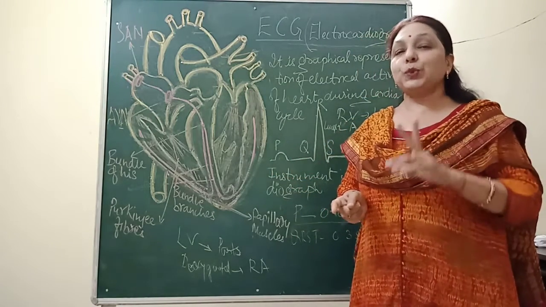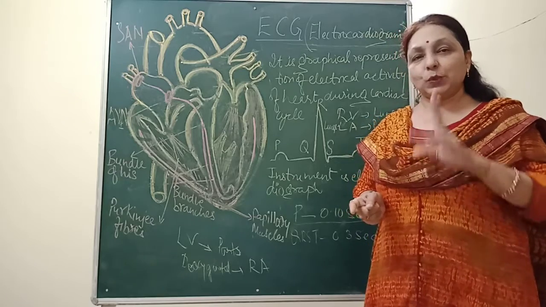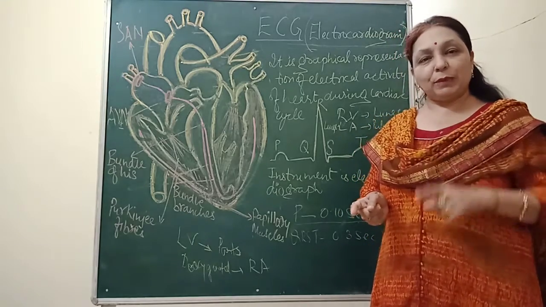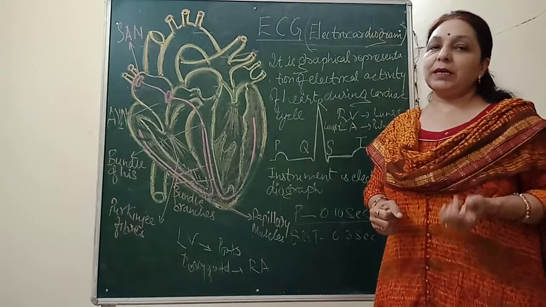Therefore, blood flows twice. There is flow of blood twice, and that comprises the pulmonary circulation and the systemic circulation.